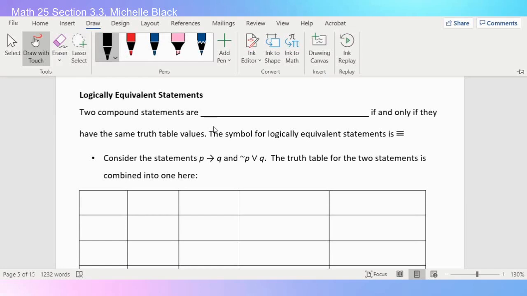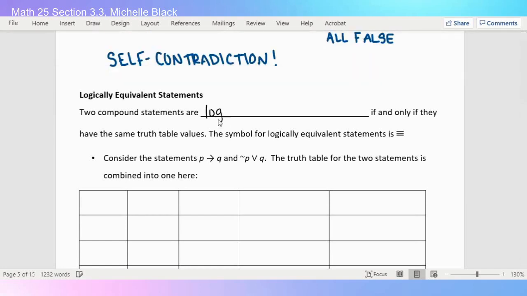So, two compound statements are logically equivalent if and only if they have the same truth table values. The symbol that we use for logically equivalent is kind of like an equal sign with an extra line, so it has 3 lines.